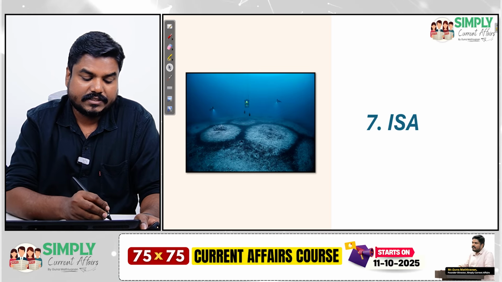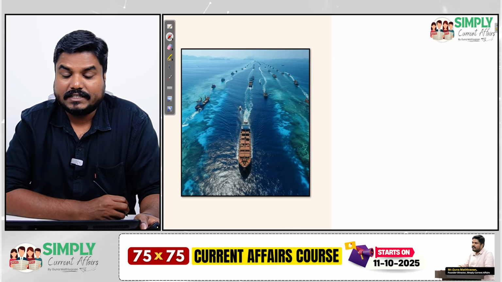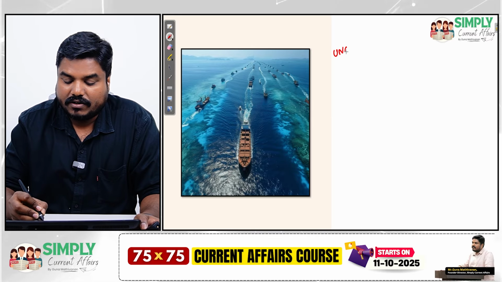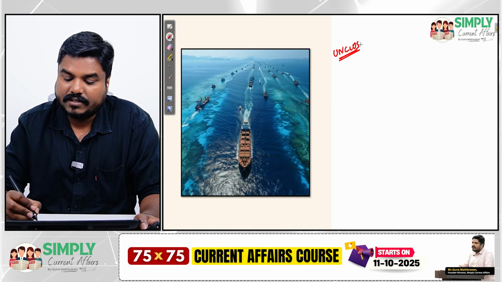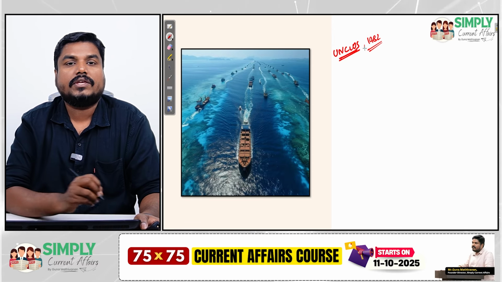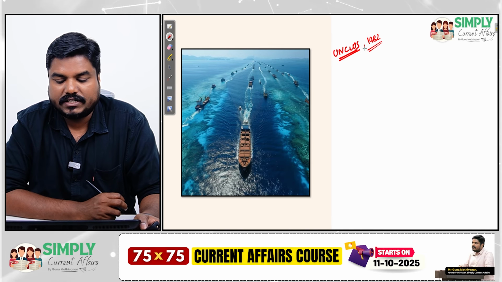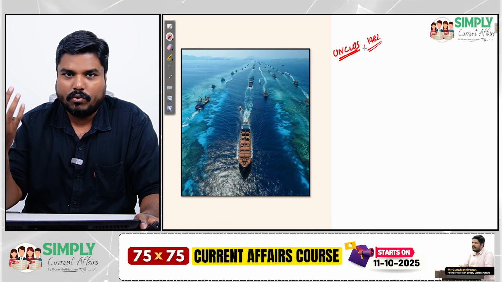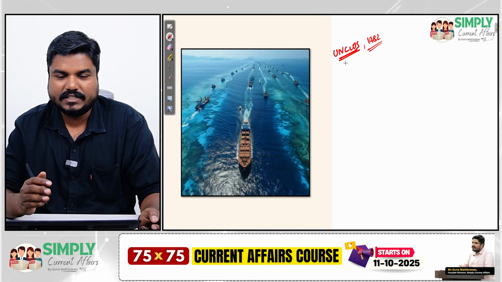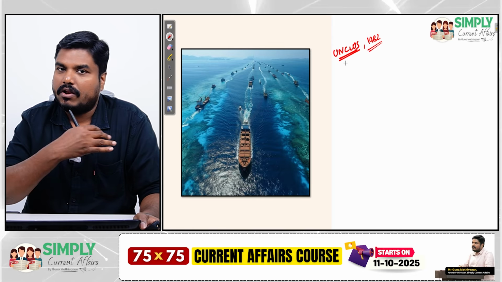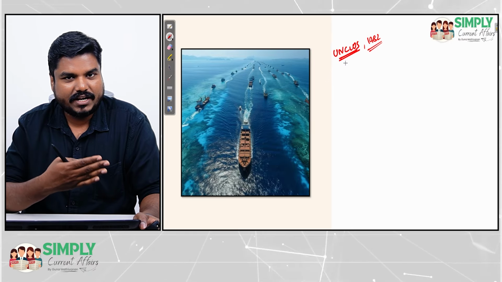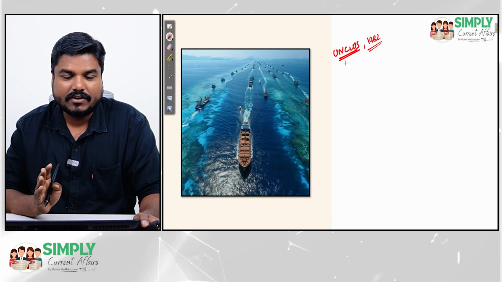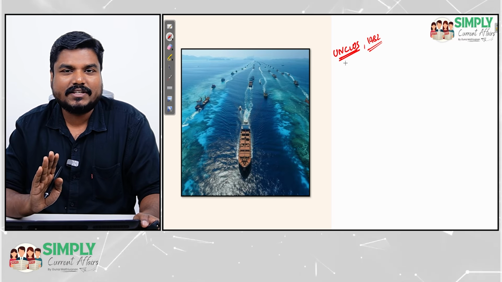Let me start this discussion by explaining this UN Convention on Laws of Seas, UNCLOS. First, we will try to understand this. In the year 1982, a UN convention was signed, the UN Convention on Laws of Seas. To ensure freedom of navigation in the ocean waters, this convention came into force. There are a lot of countries which have immediate access to the oceans and seas. Their rights have to be clearly defined. Only then can navigation become easier.